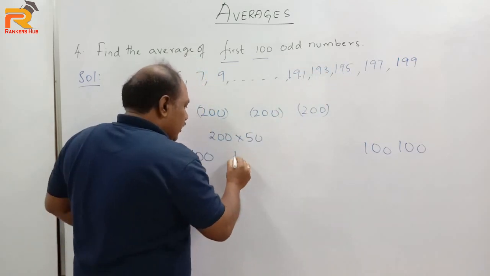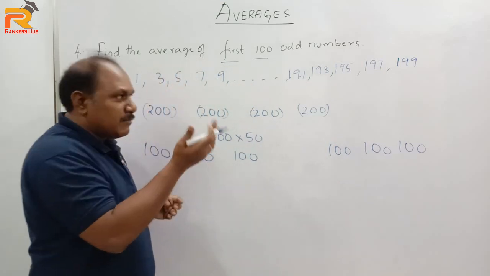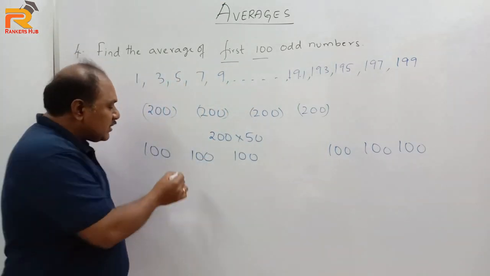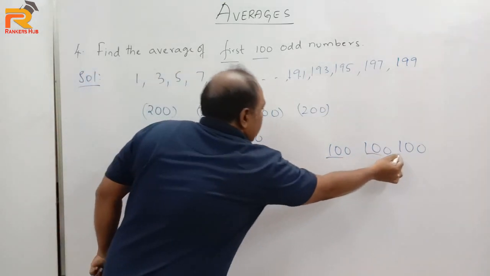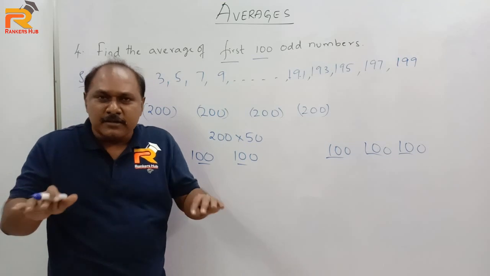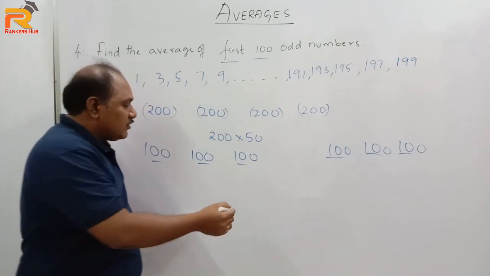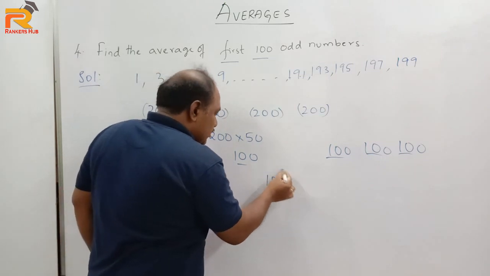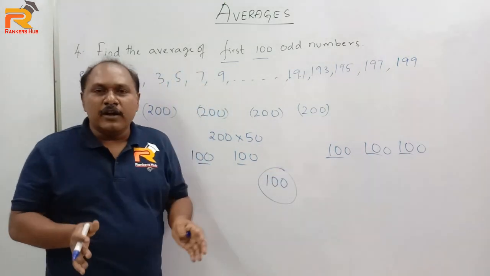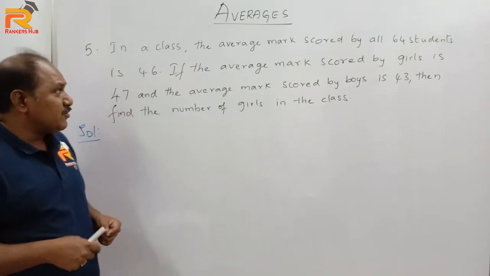So 100. So if I take one number from the beginning and one number from the last and add them and distribute equally, each observation will come to 100. So as we discussed, average is nothing but uniform distribution. So when I distribute equally, each observation is at 100. So definitely the answer for this question is 100. So the average of first 100 odd numbers is 100. Now let us look into the next question.